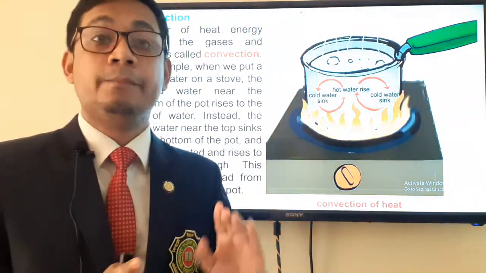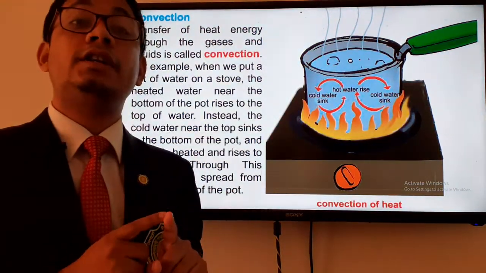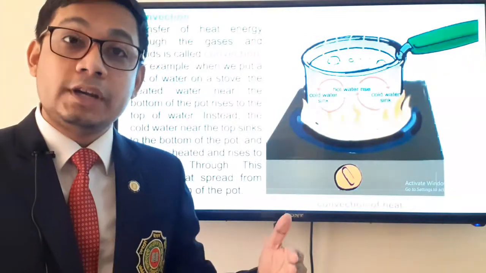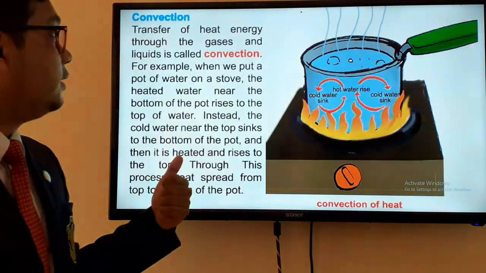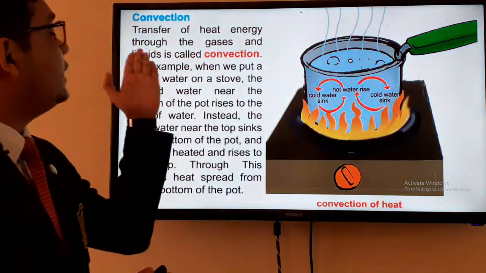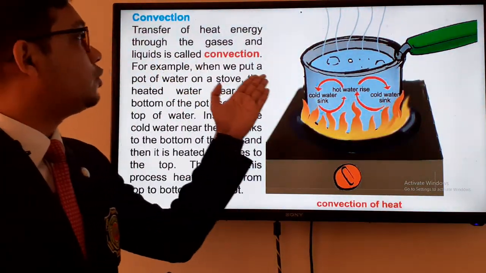I beg your apology for that. Conduction, what was conduction? The transfer of heat in solid matter. But if we say the transfer of heat in liquid and gaseous matter, in that case it will be known as convection. Transfer of heat energy through gases and liquids is called convection.